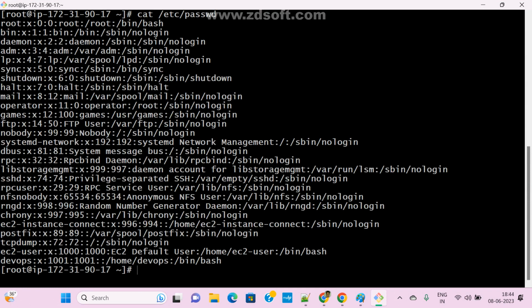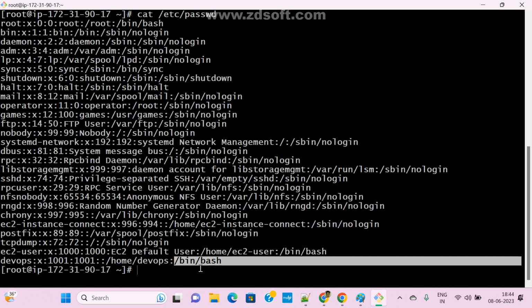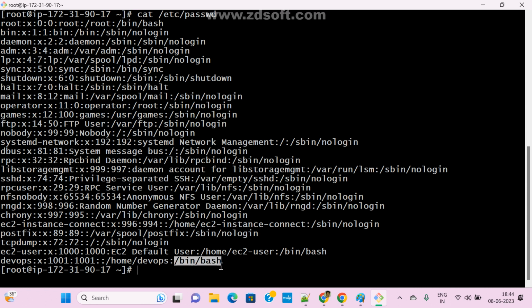Passwd. Now here also we can see every user's shell should be /bin/bash. Here it is /sbin/nologin, so there is no login. So this is my user, right? DevOps is a user. So what is the default shell? /bin/bash, that is the default shell, and here also we can find what is the default one.